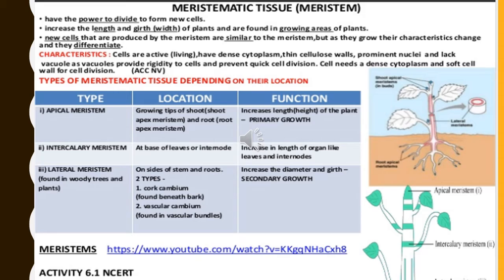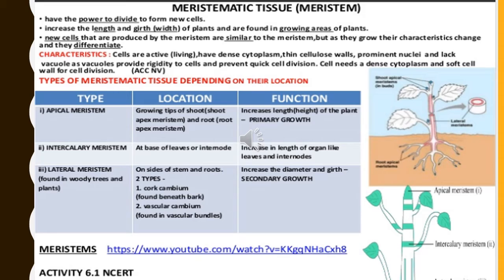Now let's begin with the types of meristematic tissue on the basis of their location. Three types of meristematic tissues are observed. First is apical meristem, second intercalary meristem, and third one lateral meristem. Apical meristem, when found in a shoot, is called shoot apex meristem. And when observed in a root, it is called root apex meristem. They show the primary growth function. That means they increase the length or the height of the plant.